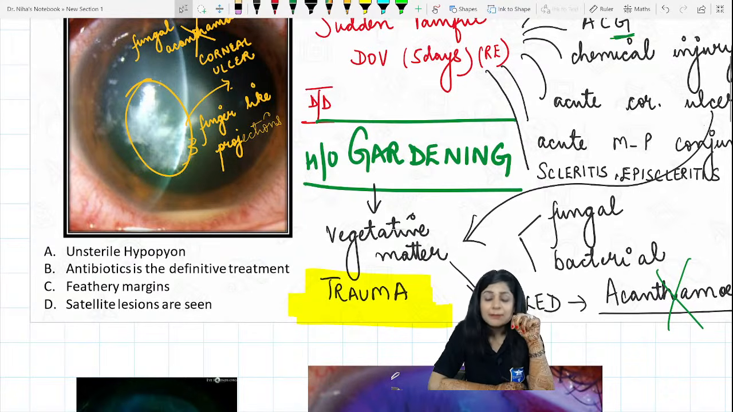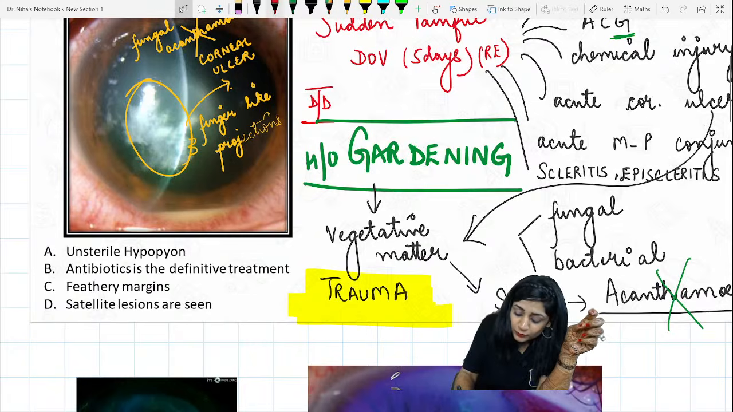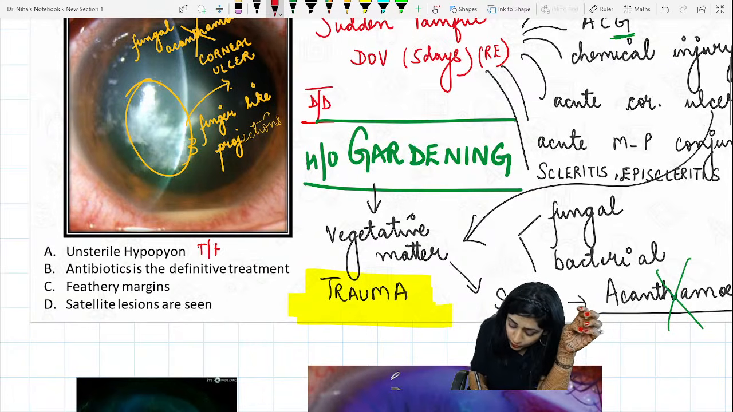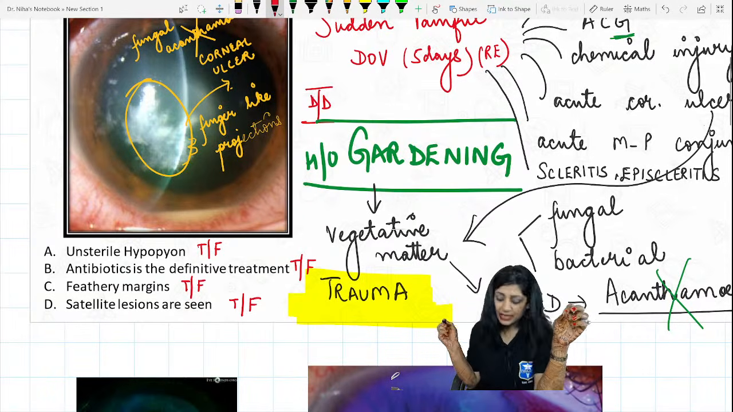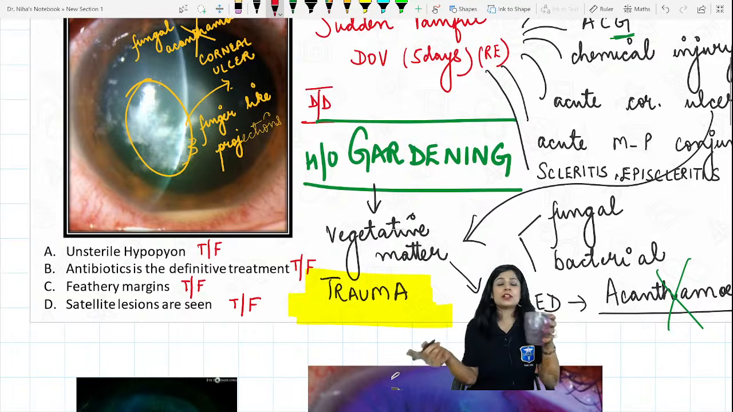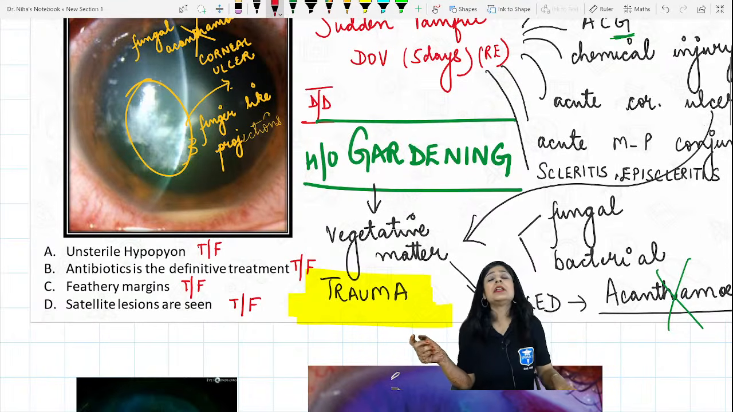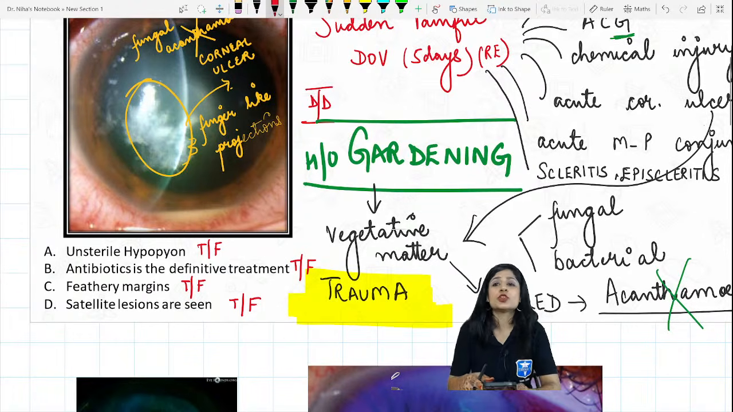Number 2, antibiotics is the definite treatment. Is antibiotics the definite treatment? You have to give me the answer. Will you get the feathery margins? And will you get the satellite lesion? So give me true or false for A, B and so on, because you can get a multiple answer type of question also.